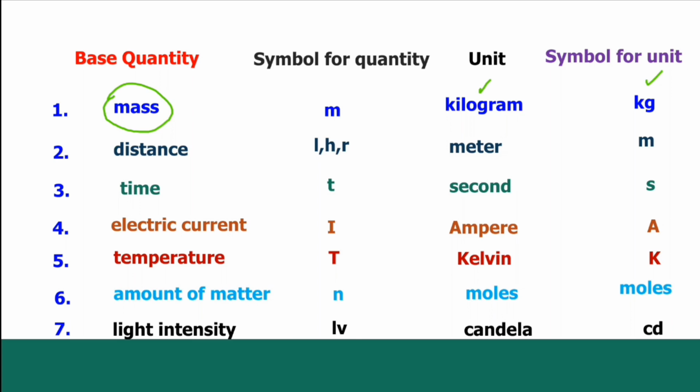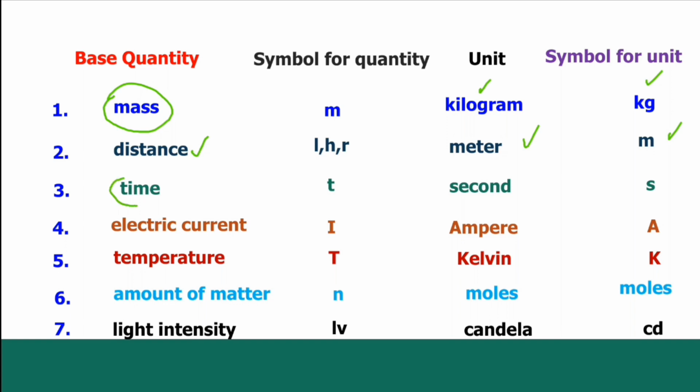Then you can talk of distance. Depending on what you're measuring, the symbol could be L, H, or R. L could be the length, H could be the height, R could be the radius. And the unit is the meter. The symbol for the unit is m. So don't confuse the symbol for the quantity, mass, with the symbol for the unit for distance.